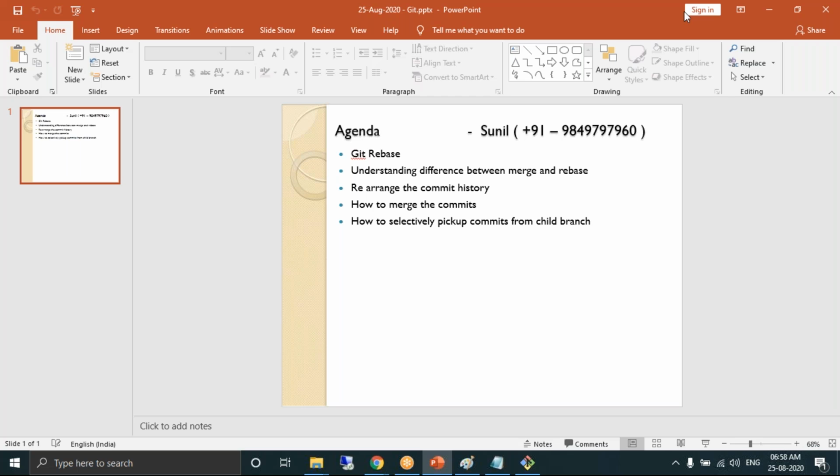Clear about this? This is what I have planned for today's session. Very, very important. Please practice. Last session we learned about the branching concept and how we can perform merging, and today we discussed the rebase concept. There's also something called the stashing concept in Git, which we'll discuss. There's a feature called amending. What is the Git amend feature? We'll discuss that. I will discuss version controlling tomorrow. How can we roll back to the previous version of the source code using Git? We'll also discuss a remote repository called GitHub.